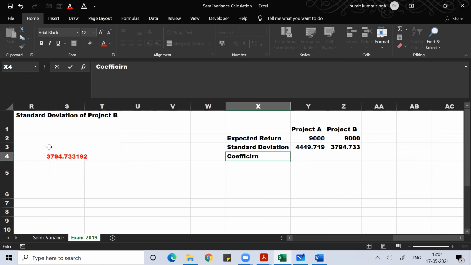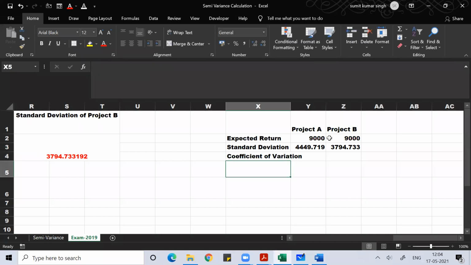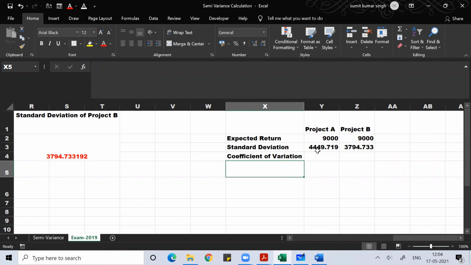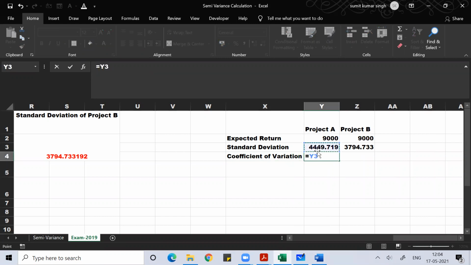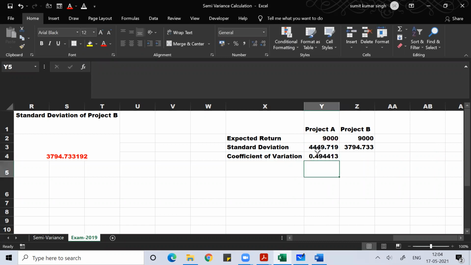So this is called the coefficient of variation. The coefficient of variation is nothing but standard deviation divided by the expected NPV.